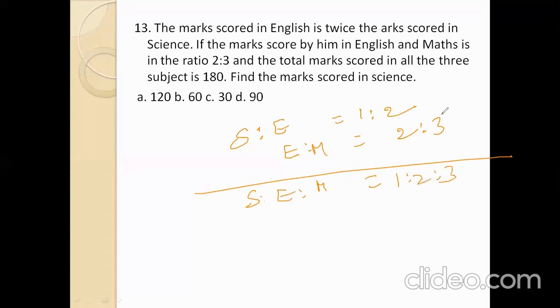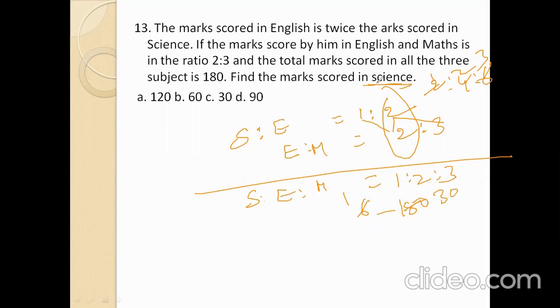Directly write it when the middle value is the same base. Otherwise we calculate: cross, straight, cross. We get the same value, 1:2, 2. 2 into 2 is 4, 2 into 3 is 6. Divide by 2, 2 1s, 2 2s, 2 3s. We get the same thing. Now total parts is 1 plus 2, 3, 3 plus 3, 6. 6 parts total value is 180. 6 3s are 18, 0. One part value is 30.